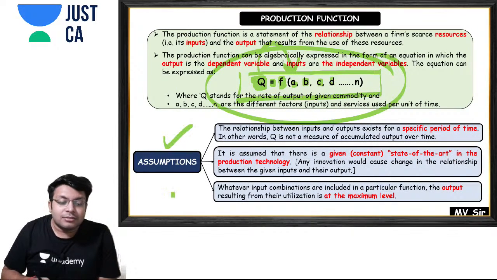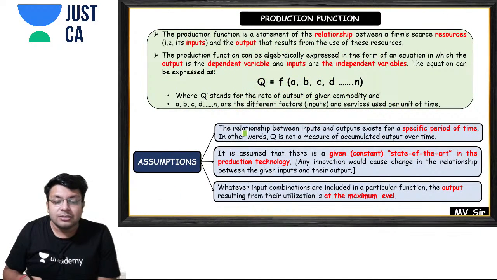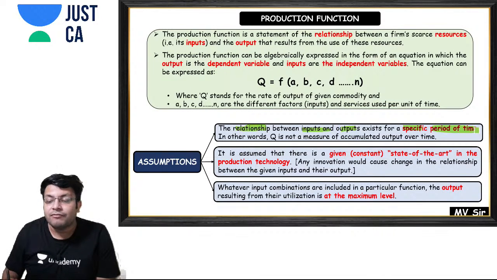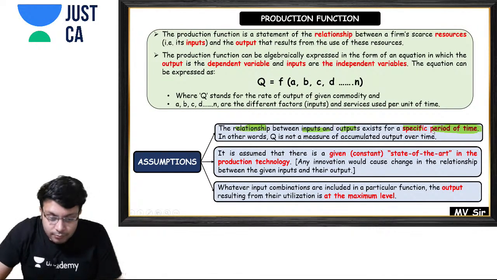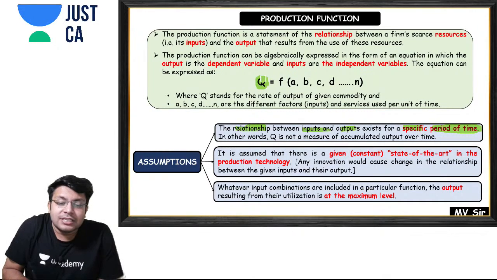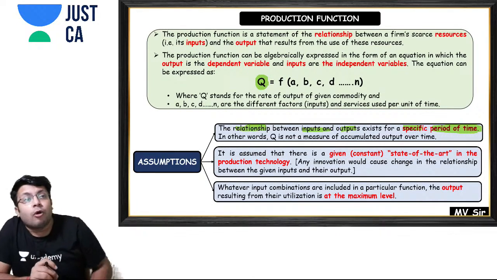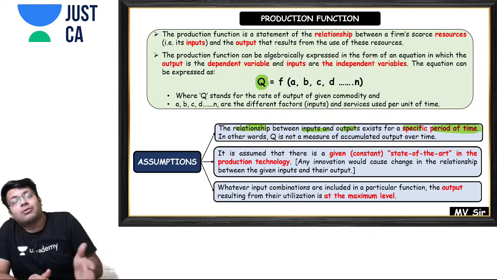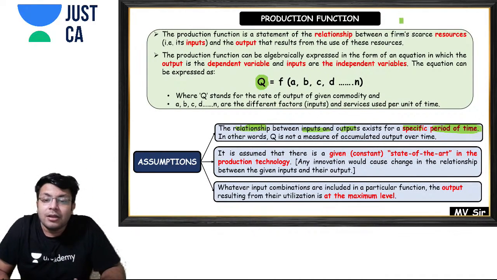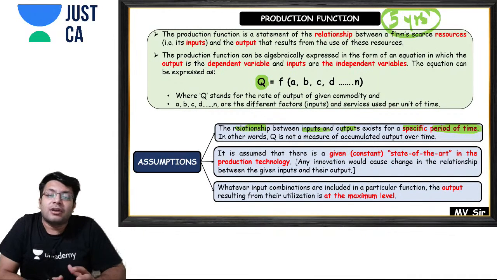Now there are some assumptions of production function. So what are the assumptions? The relationship between inputs and output exists for a specific period of time. So see over here, this amount of output is not what you have produced till now. For example, your firm has been working for 5 years, you have a factory which is working for 5 years.